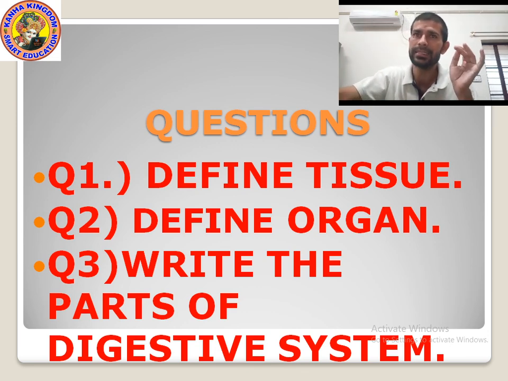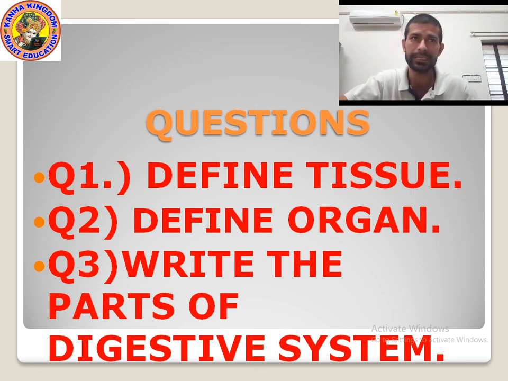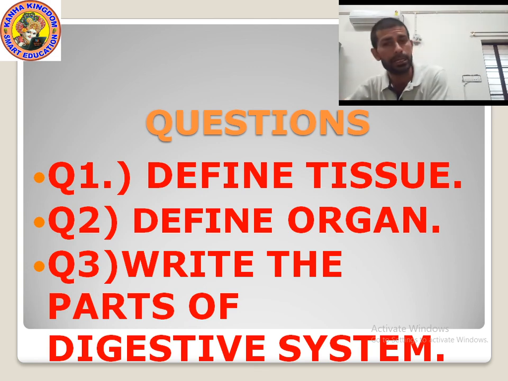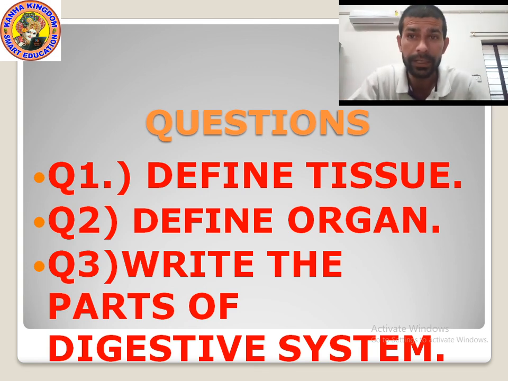Mouth, esophagus, stomach, small intestine, large intestine, rectum and anus. Esophagus means food pipe. And which are the parts of associated glands, meaning digestive glands? There are 3 glands: salivary glands, liver and pancreas.